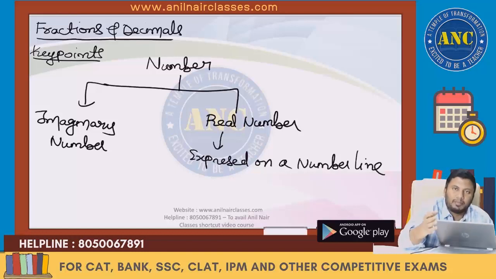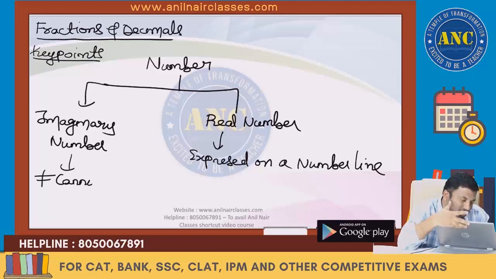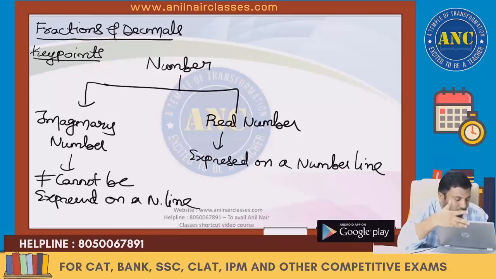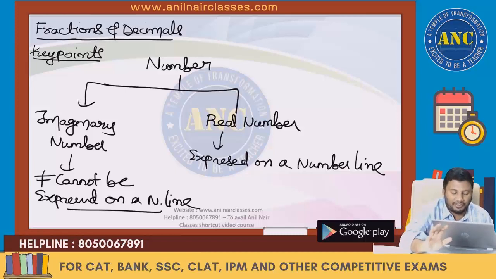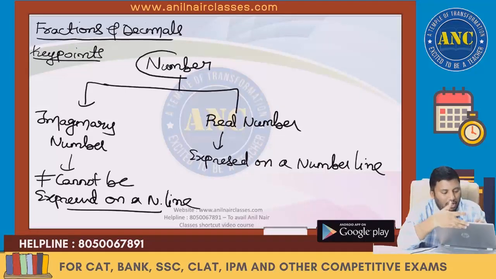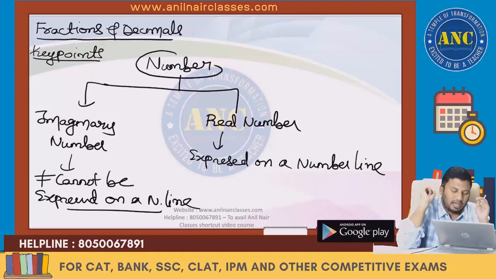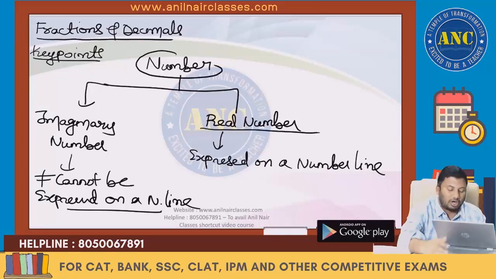If you can express that number on a number line, then it is called a real number. An imaginary number cannot be expressed on a number line. I'll come to each and every point. First 5 minutes, basics. Any number, if it can be represented on a number line, is called a real number. An imaginary number is a number which cannot be expressed on a number line.